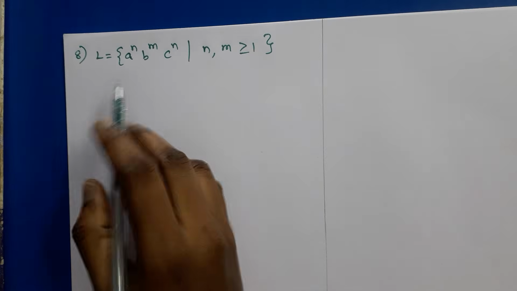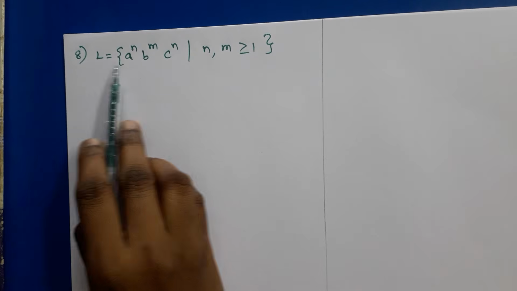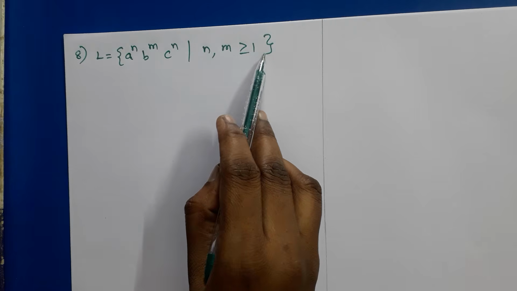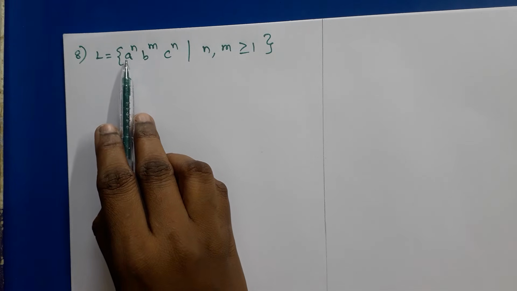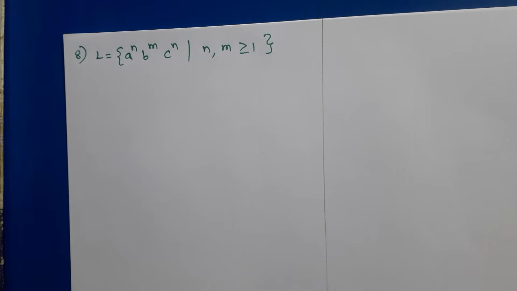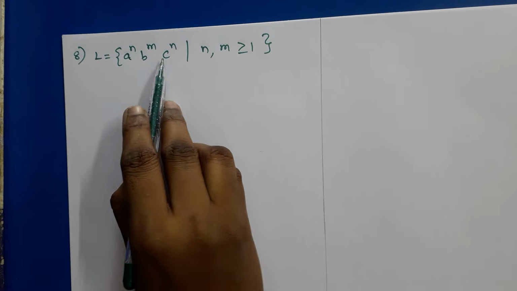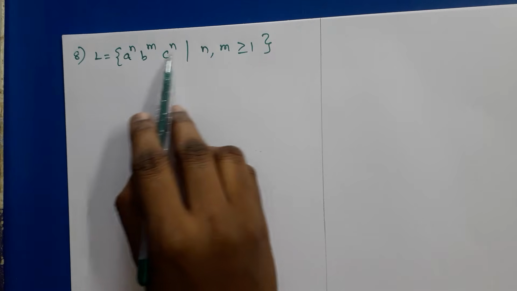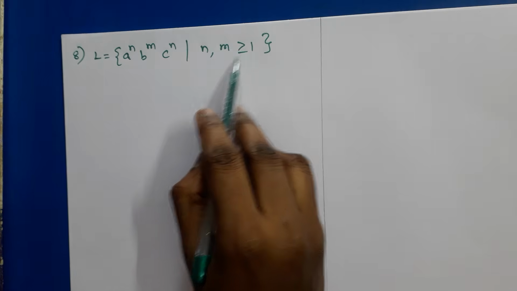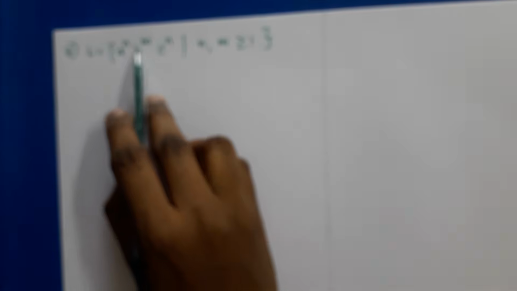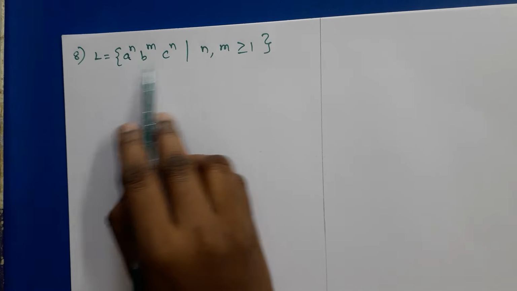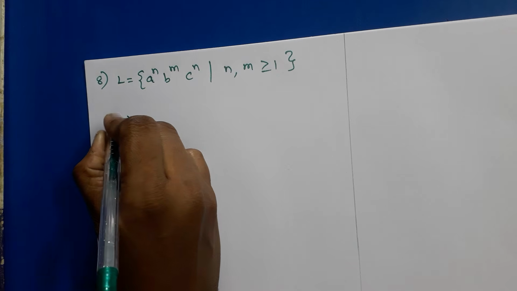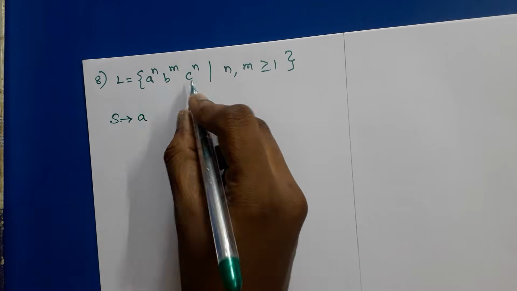Then next problem is construct CFG for this language. L is equal to A to the power n, B to the power m, C to the power n, such that n and m are greater than or equal to 1. So here number of A's and C's are equal, and in between we can have any number of B's, at least one B. Okay, so here n and m are greater than or equal to 1. So at least one A followed by one B followed by one C. But in all the strings, number of A's and C's must be equal. So S tends to, for one A we need to get one C, right?